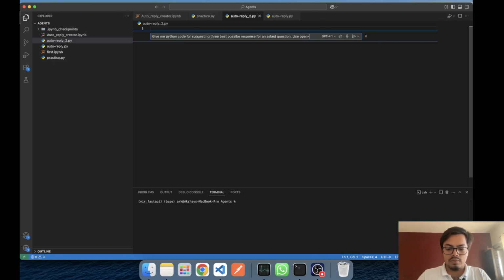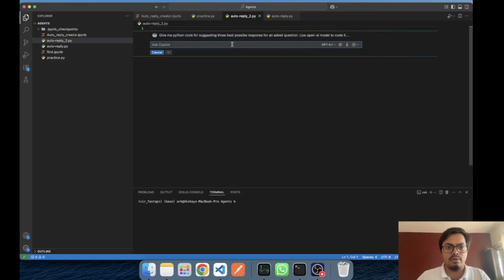Use OpenAI model to code it. I think this should be fine for now.